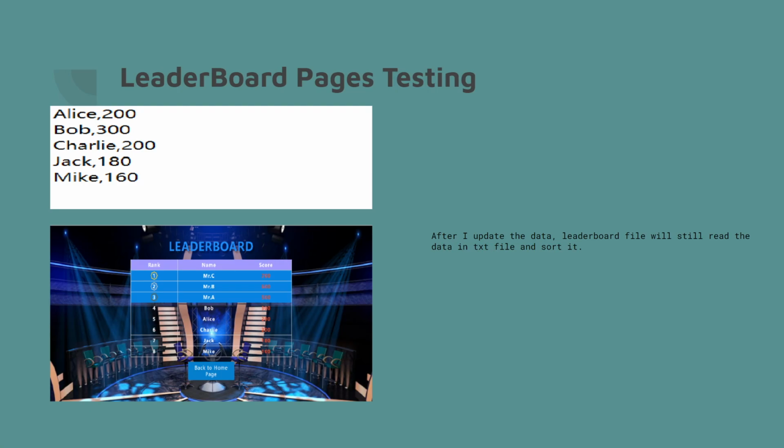Like if I add more information to show on the leaderboard page, there are Mr. C, Mr. B, Mr. A with a higher ranking, higher score, and it will display on the top 3 too.